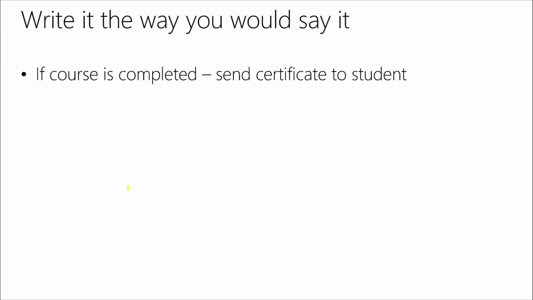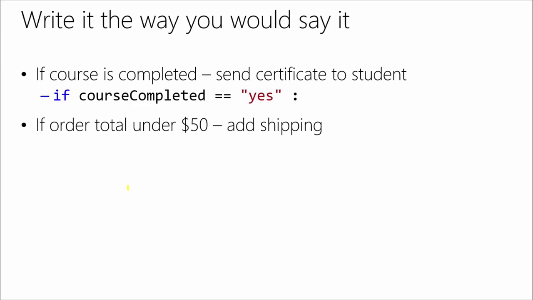So really, when it comes to writing those things out, keep it as simple as possible. What's the easiest way you can state it, and just go with that. Generally, I will try to put things in the positive perspective rather than the nots if I have a choice. But the other way I think of it is, think of it how you would say it out loud. If a course is completed, then send a certificate to the student. So you'd say, if course completed is yes, send the certificate. If the order is under $50, add a shipping charge. Then if total is under 50, add shipping.